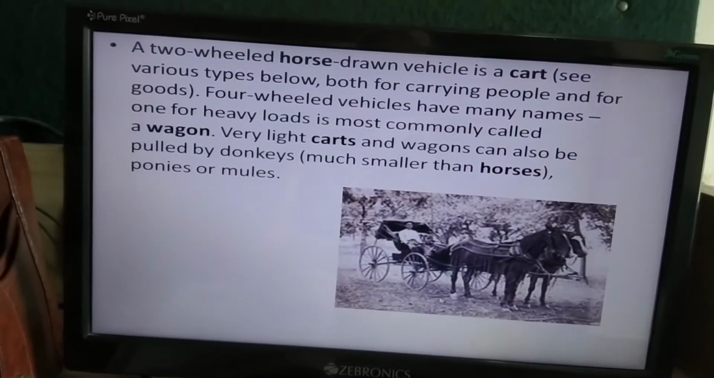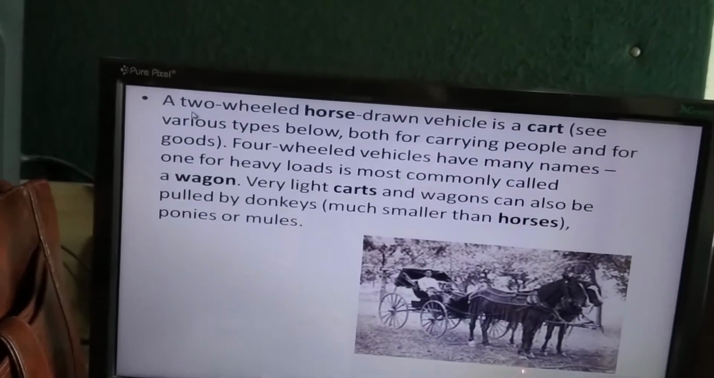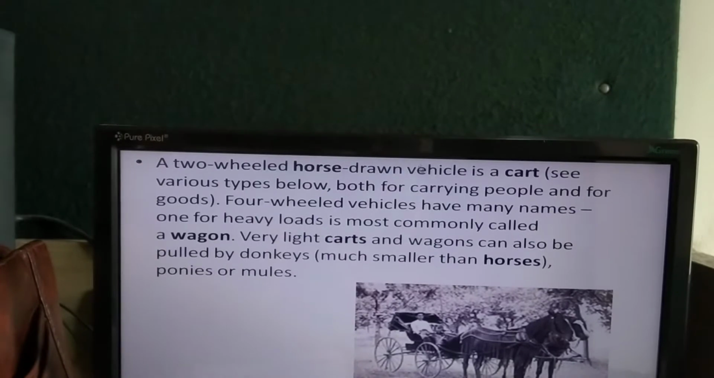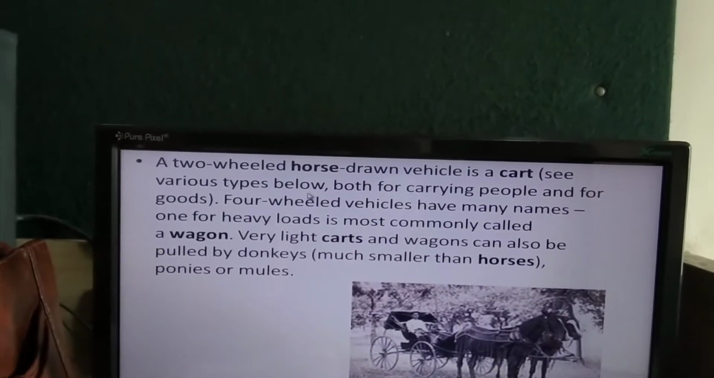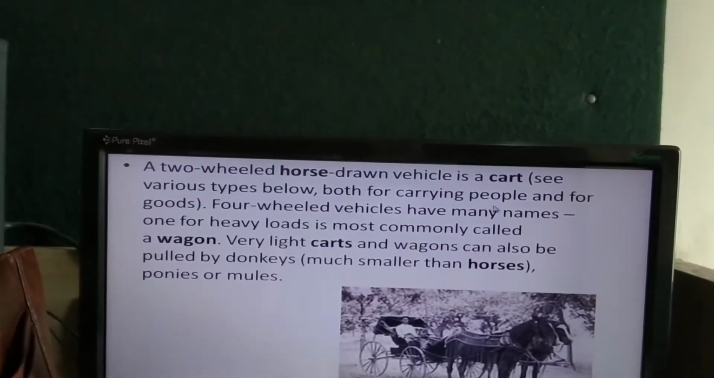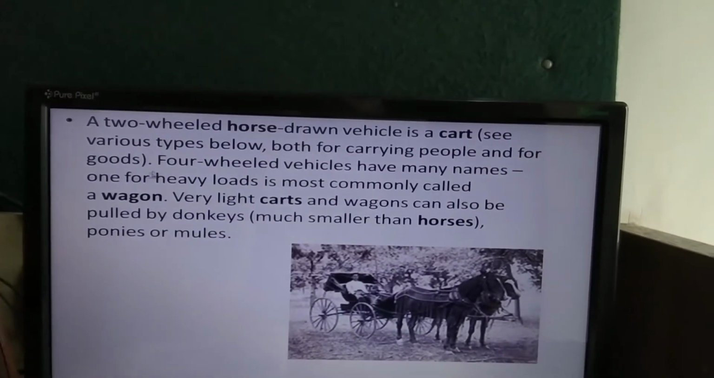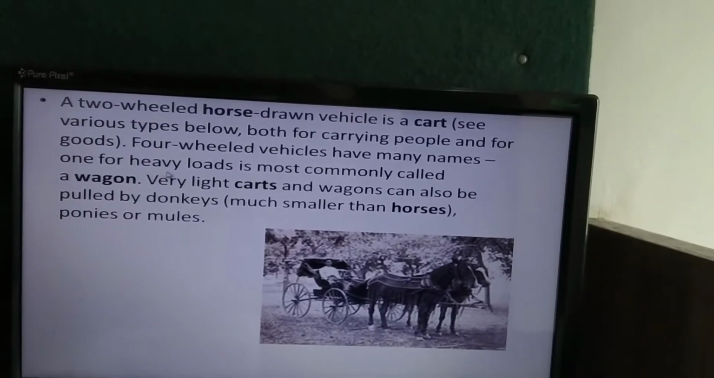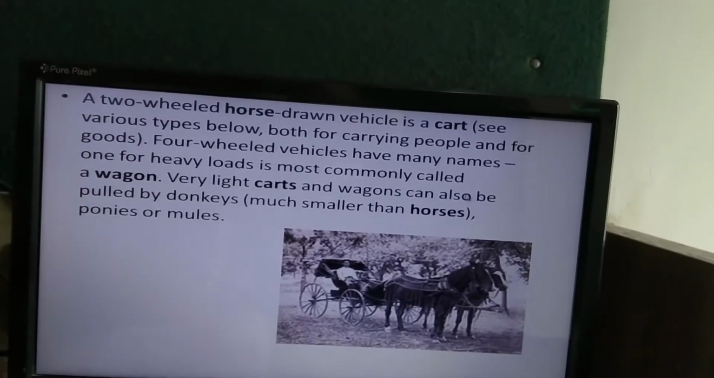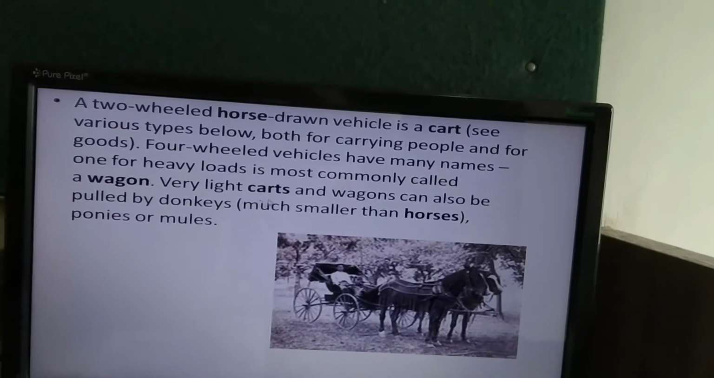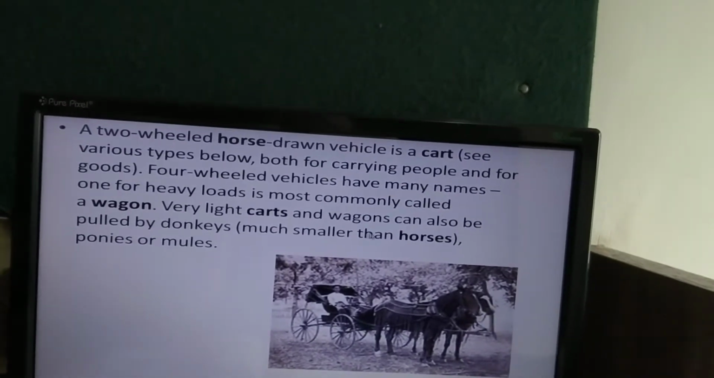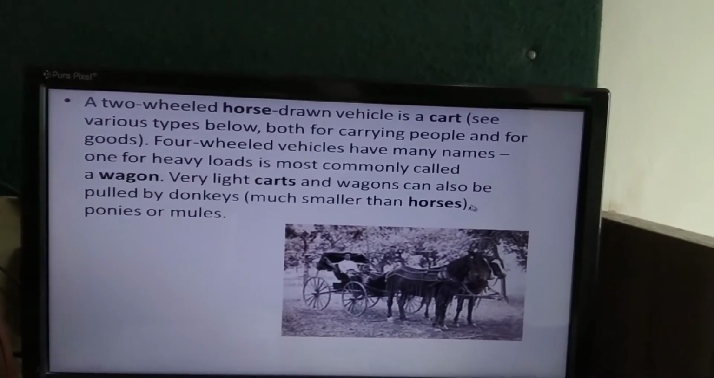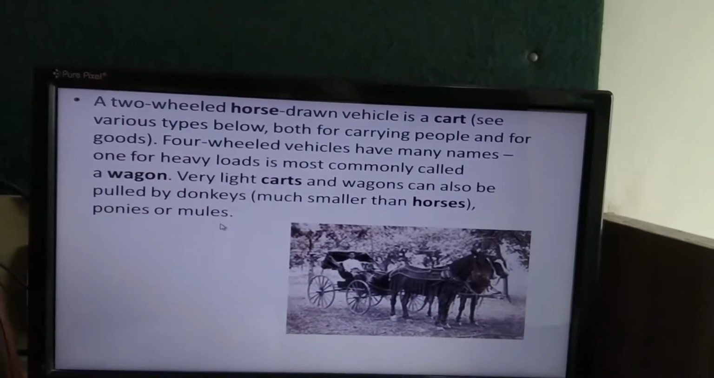This picture is known as horse cart. A two-wheeled horse-drawn vehicle is a cart. There are various types, both for carrying people and for goods. Four-wheeled vehicles have many names. One for heavy loads is most commonly called a wagon. Very light carts and wagons can also be pulled by donkeys, much smaller than horses, ponies or mules.